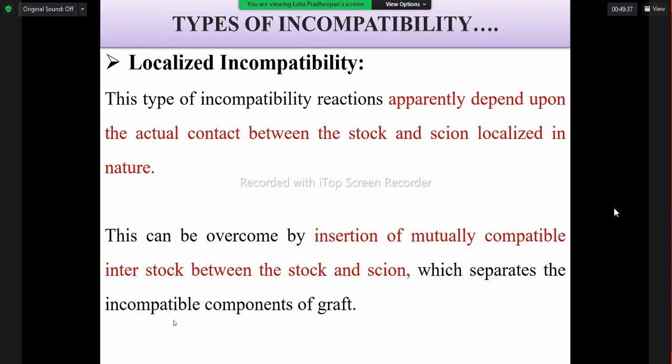So if you look into the types of incompatibility, there are three types I already mentioned: localized, translocated, and virus-induced.